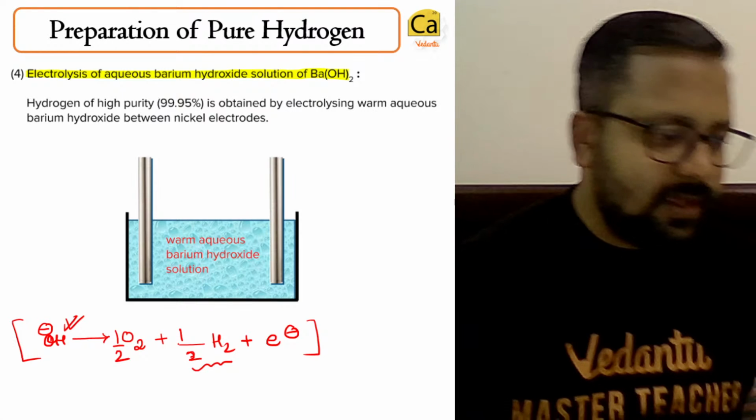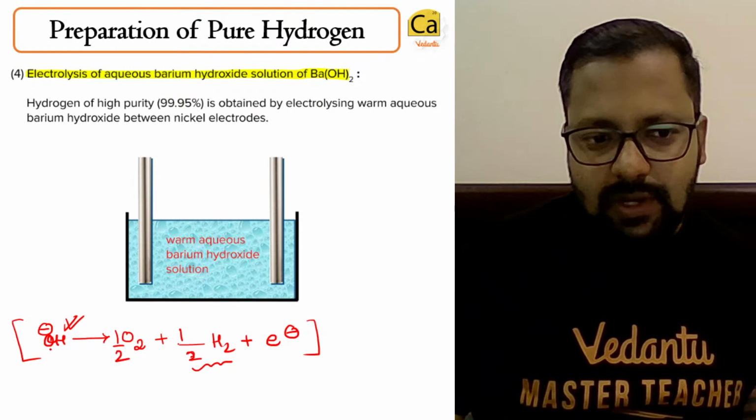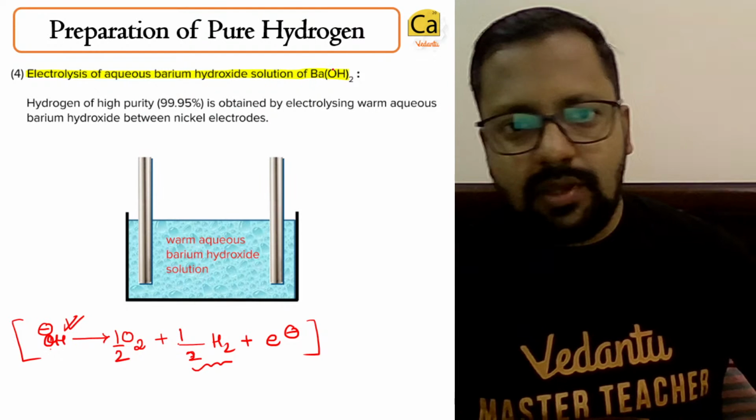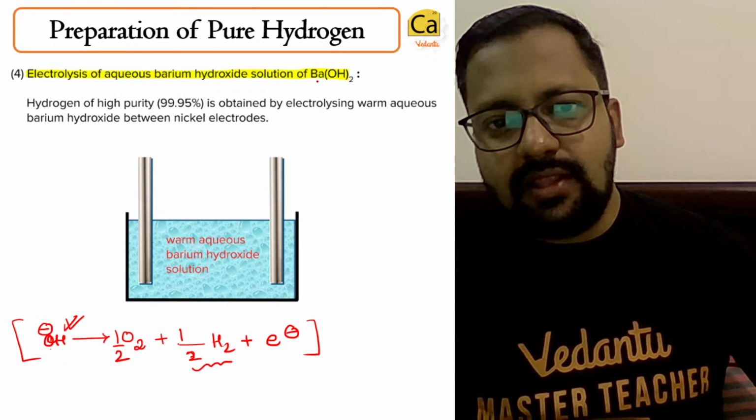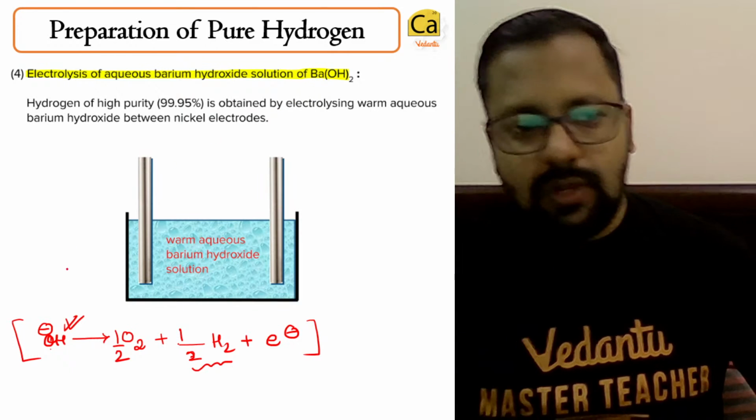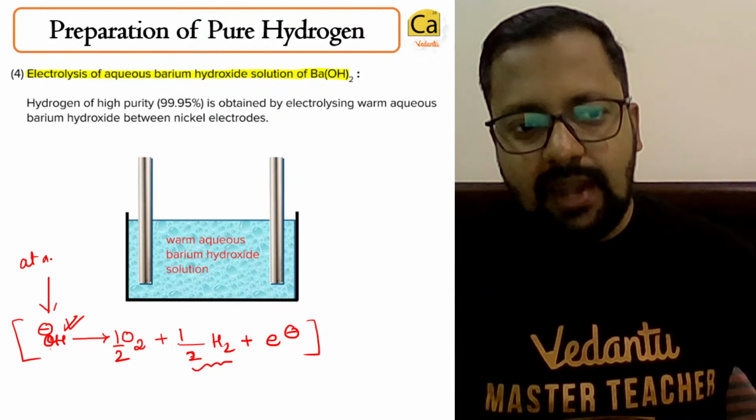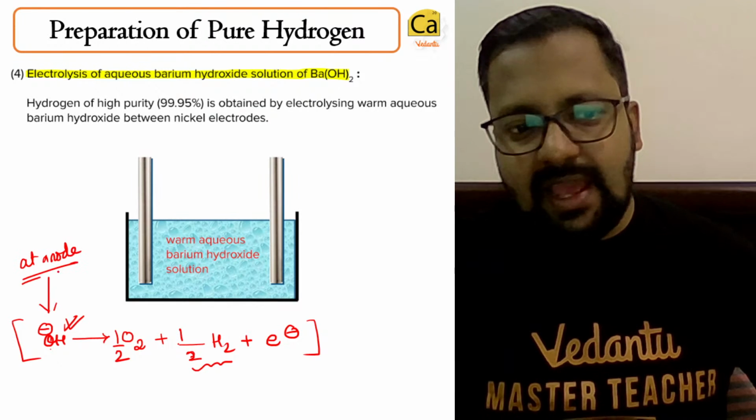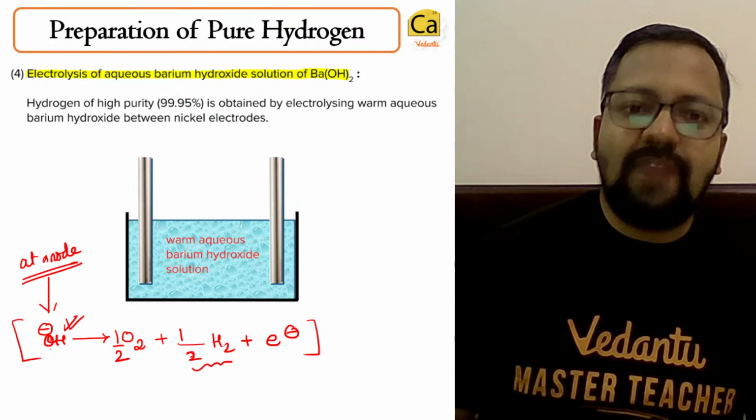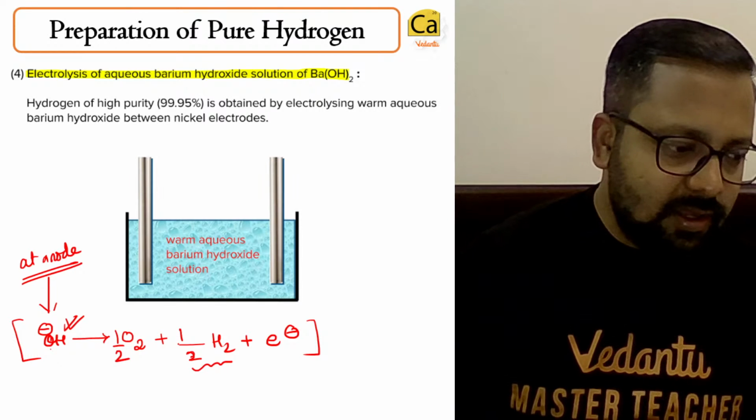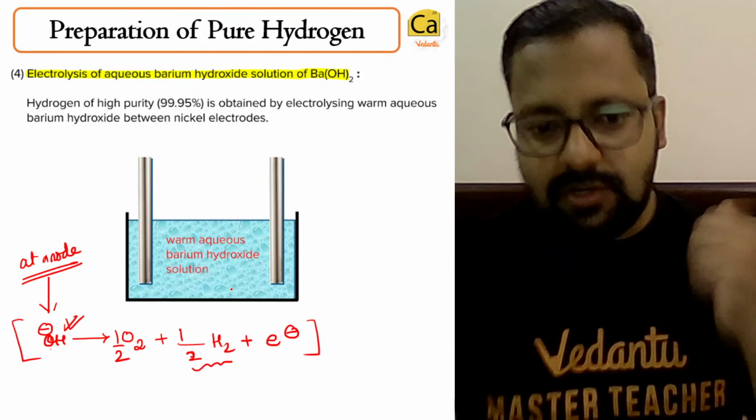Okay, is that clear? This will undergo oxidation. So please do remember that when you are electrolyzing a solution of barium hydroxide, then OH minus will go. Where would this reaction take place? This reaction takes place at the anode, because at the anode oxidation reaction occurs. So high purity, 99.95%, is obtained by electrolyzing barium hydroxide. Clear?